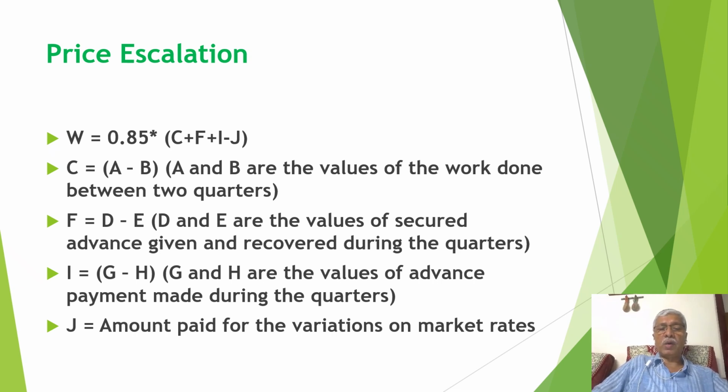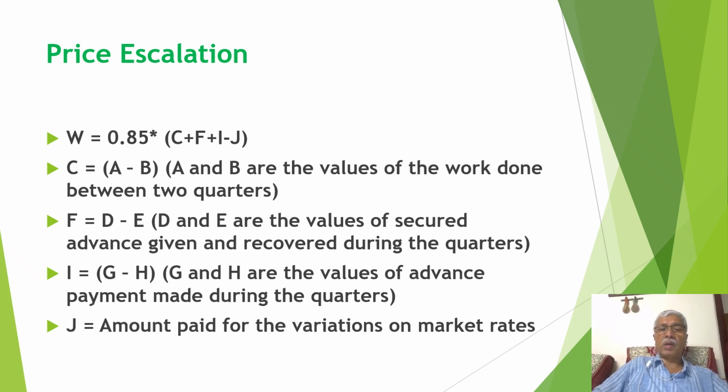So again this advance will be G minus S. Same analogy: G is the value of the advance in this quarter, and H is the advance of the last quarter, and recovered accordingly. Then J is the amount paid for the variation on market rates. So it is done in minus.